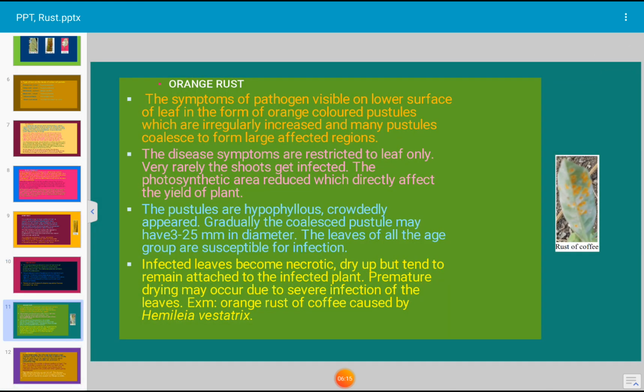Orange rust. The symptoms of the pathogen are visible on the lower surface of the leaf in the form of orange colored pustules which are irregularly increased, and many pustules coalesce to form a large affected region. The disease symptoms are restricted to the leaf only. Very rarely the shoots get infected. The photosynthetic area is reduced, which directly affects the yield of the plant. The pustules are hypophyllous and crowdedly appear. Gradually they get mixed and large areas are developed. The leaves of all age groups are susceptible to the infection.